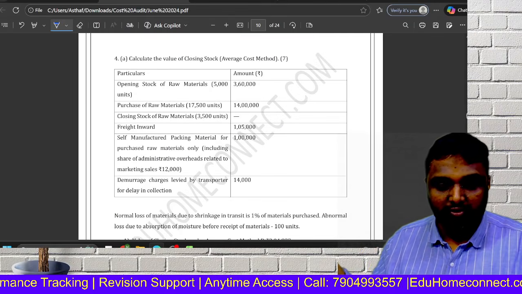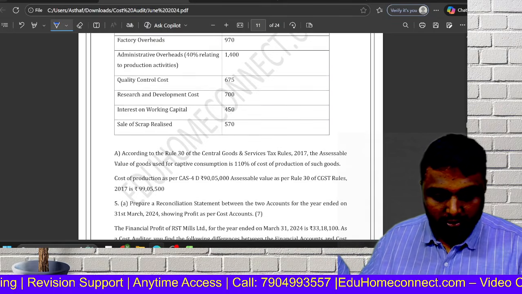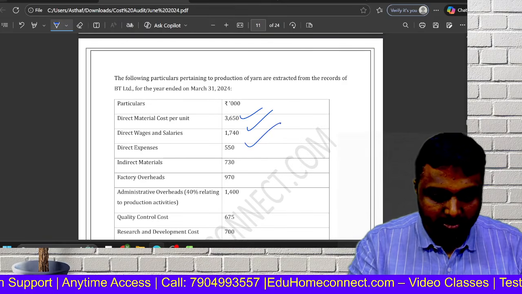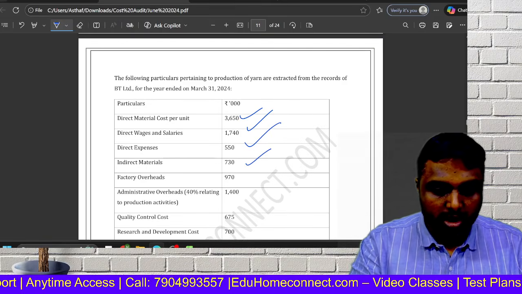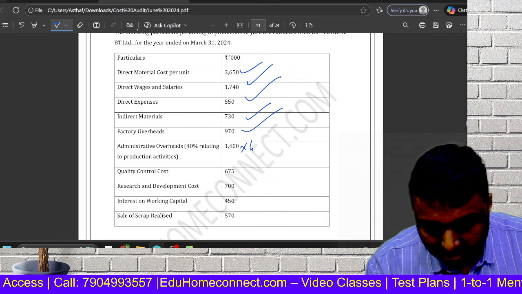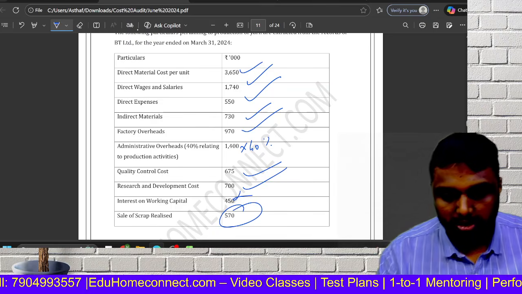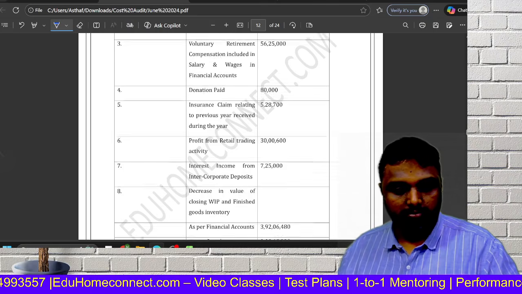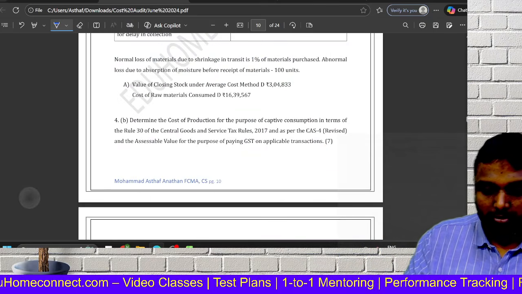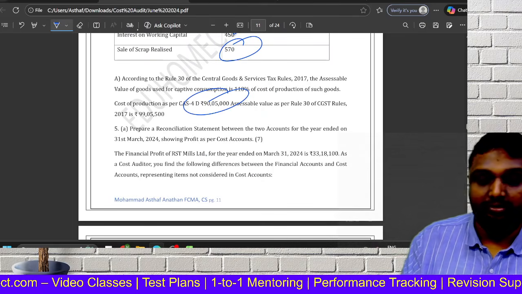See, calculate value of closing stock. This anyway I am going to discuss in detail in maths. And see, already we discussed one question on the same CAS 4. See, material will come, wage will come, direct expense will come, indirect material will come as part of factory overhead. Admin overhead is 14% of the production, so that 40 percentage only will come. Quality control will come, R&D will come. This you have to reduce. Interest you have to reduce. So this is how you have to make it. So the answer you will get is 90 lakh 5,000.